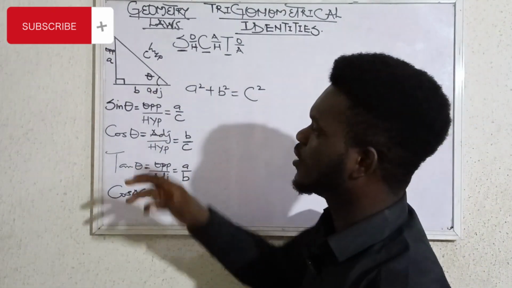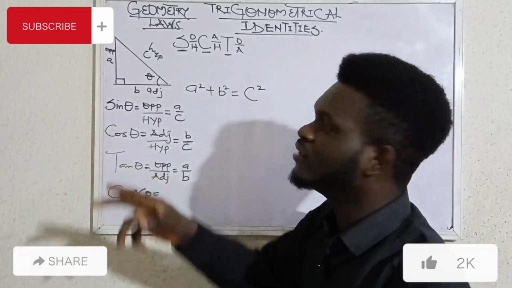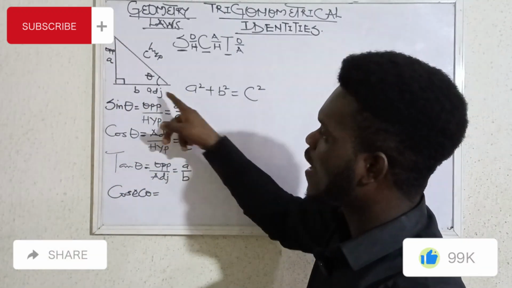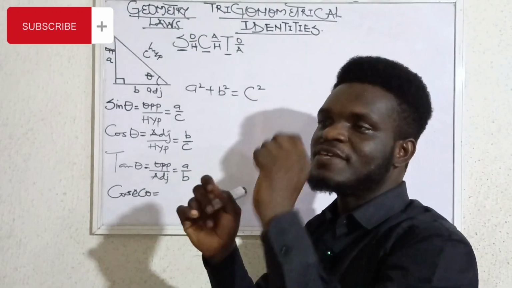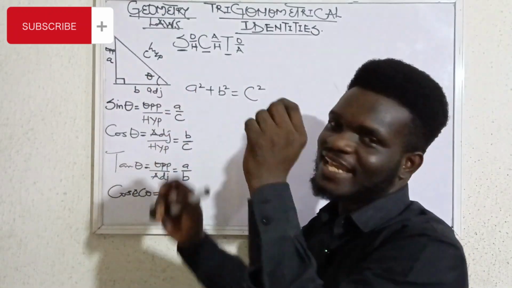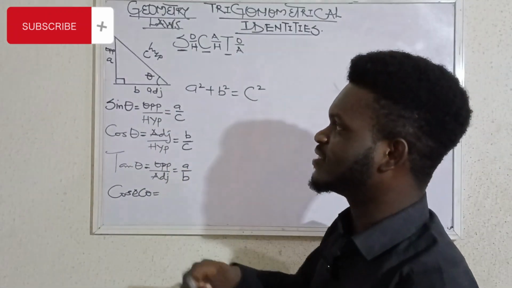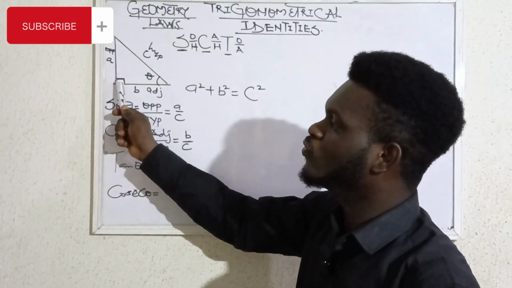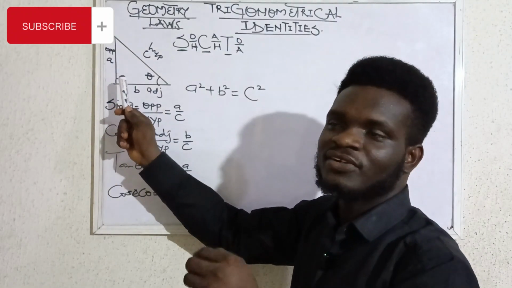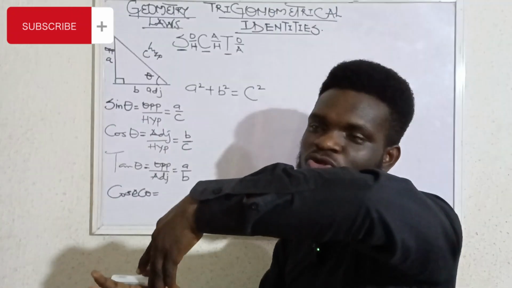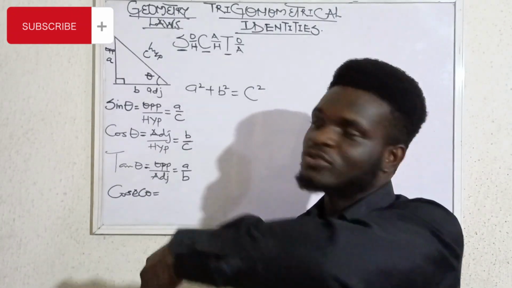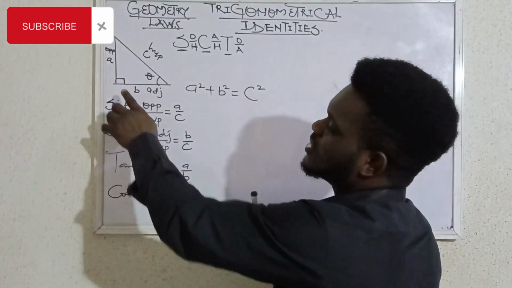A very quick one. The angle theta is always in between the hypotenuse and the adjacent in every right angle triangle. And how can we notice the hypotenuse? Whenever you look into a right angle triangle, one corner is always at right angle, which is perpendicular to the base. So this is at right angle.